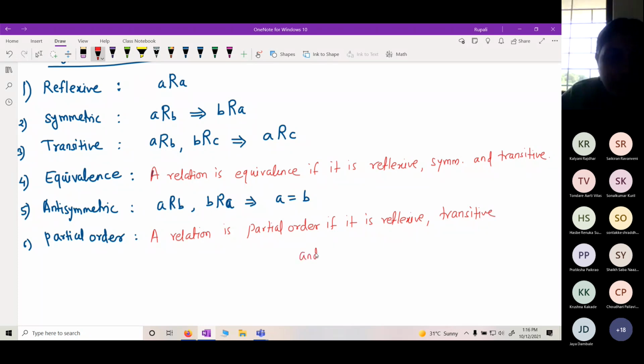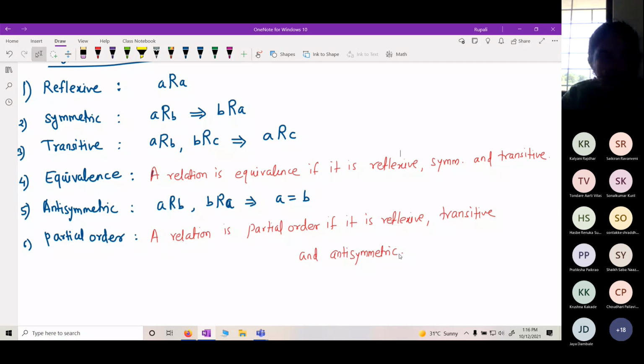Instead of symmetric, if it satisfies antisymmetric, then we say that it is a partial order relation. Okay, definitions we know. Now we will see examples one by one.